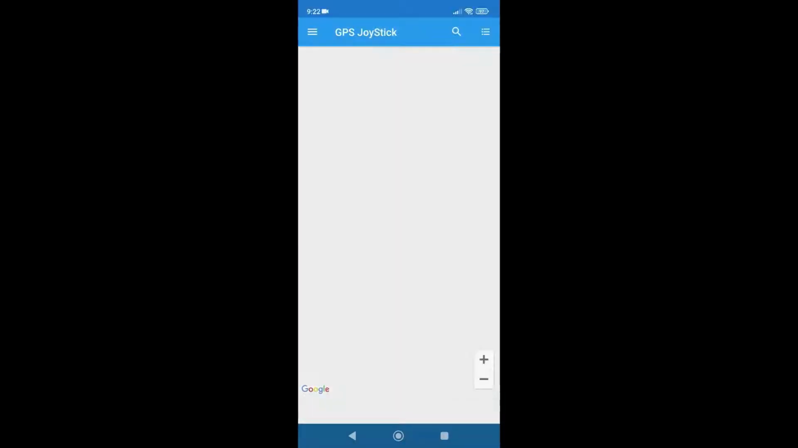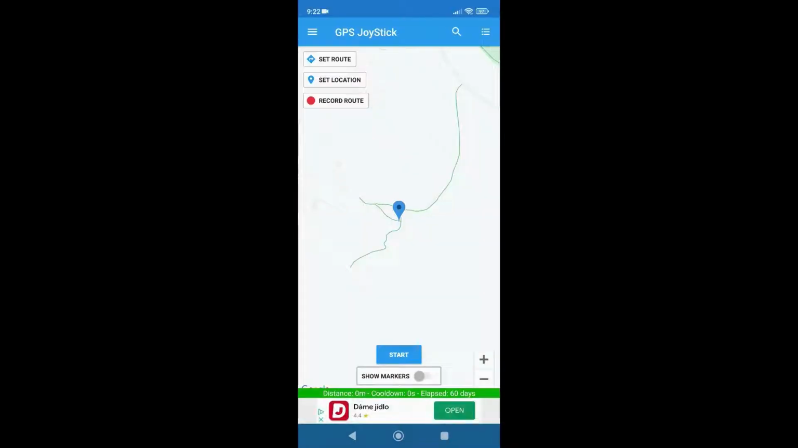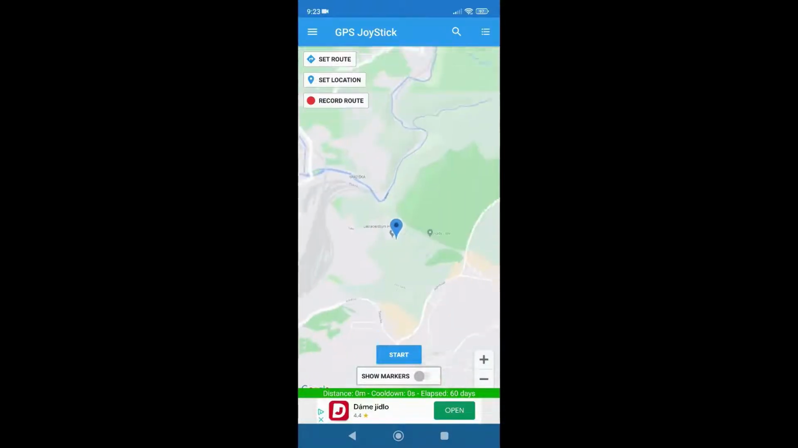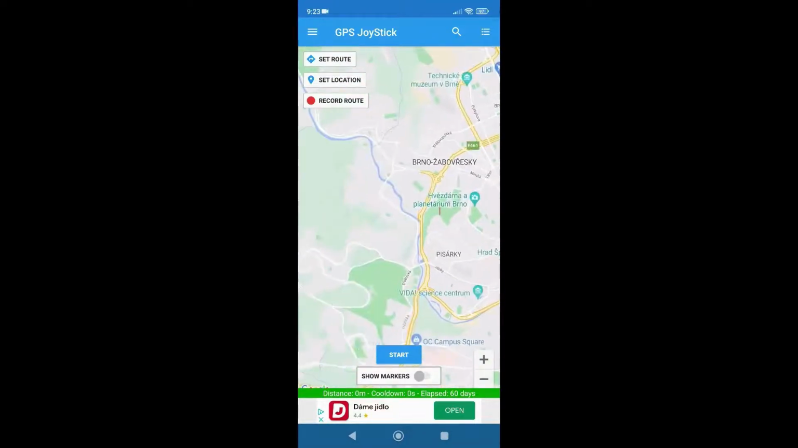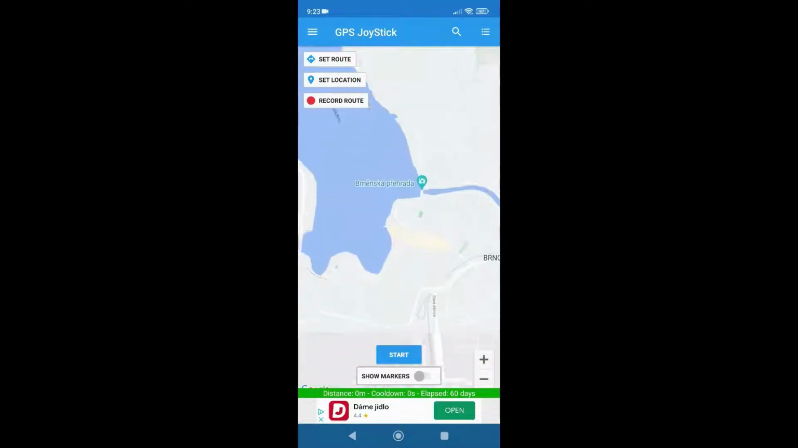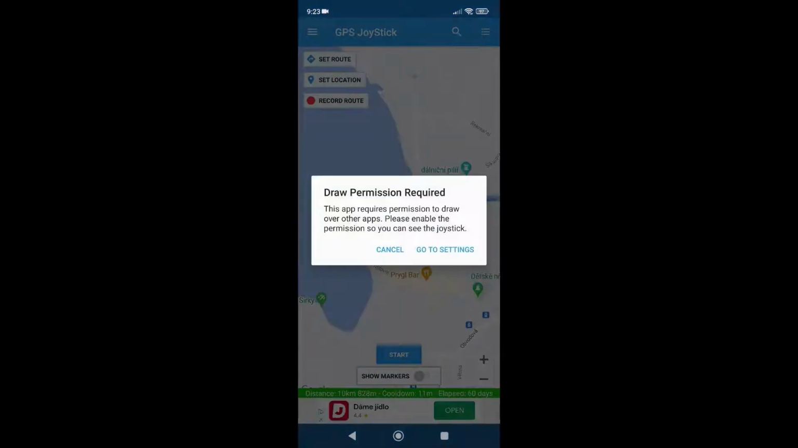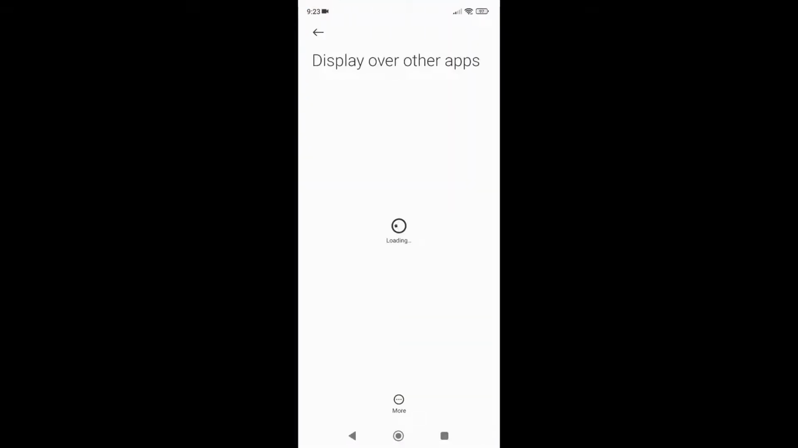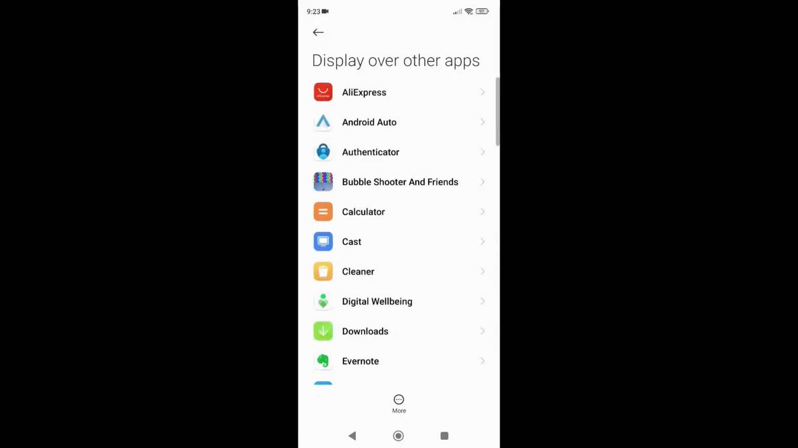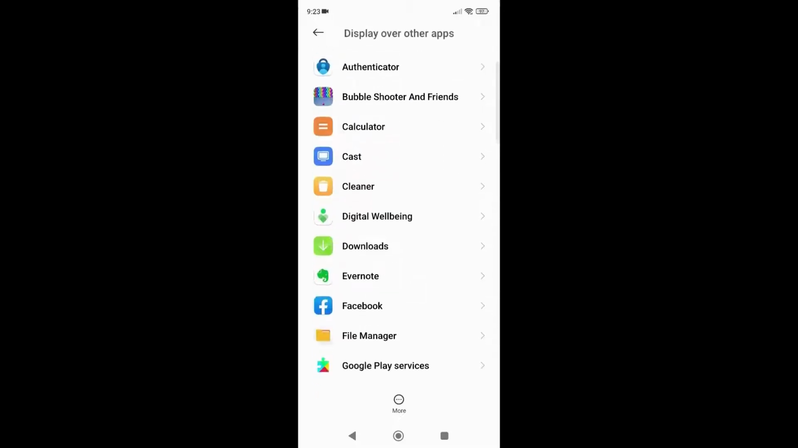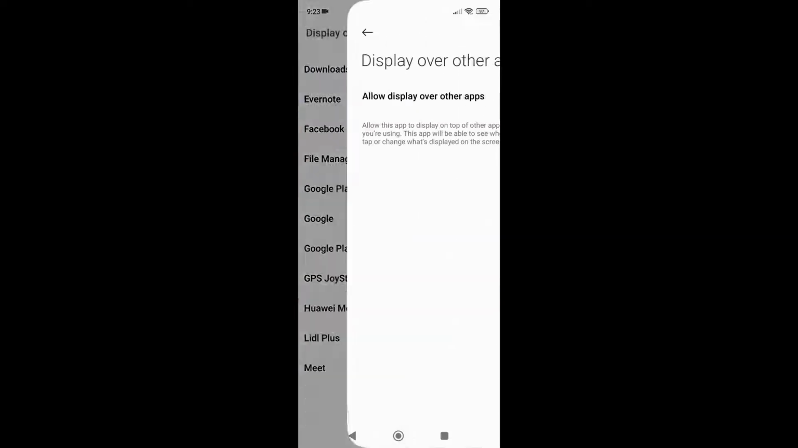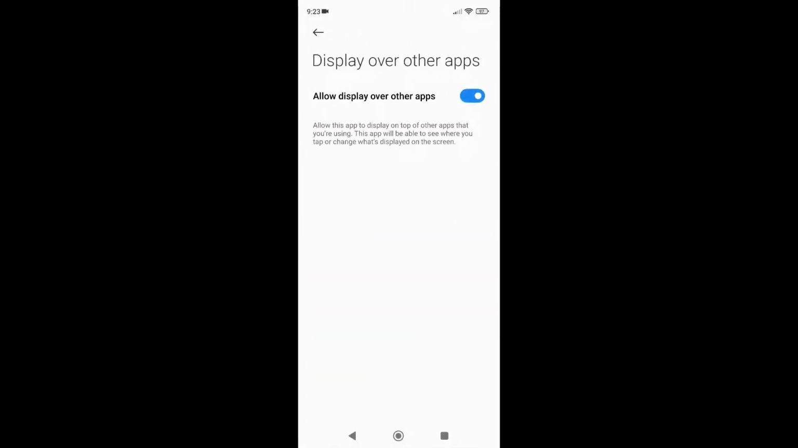Open. So cool, we have some location in here, and let's say I would like to visit this place. Start. Draw permission required, so we need to go to settings. And in display over other apps, scroll and find GPS JoyStick. Allow. So go back.